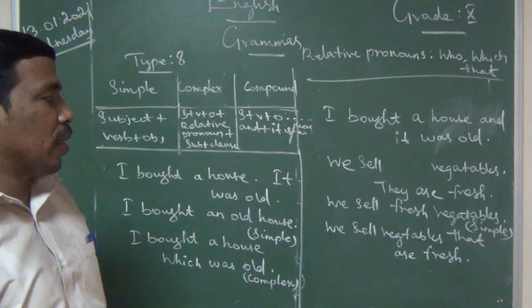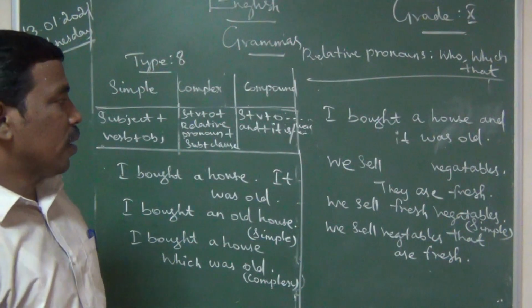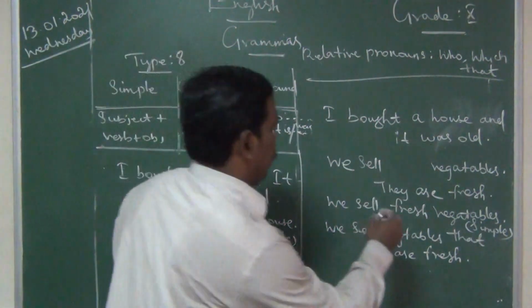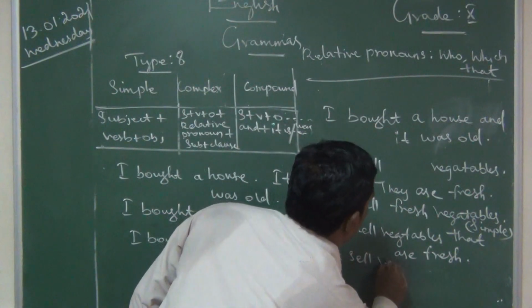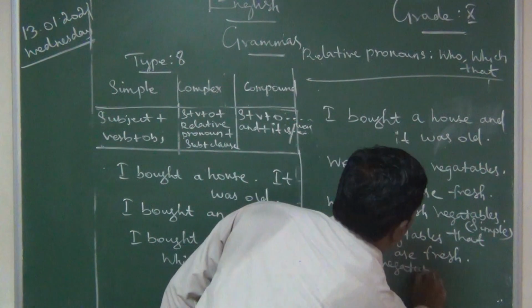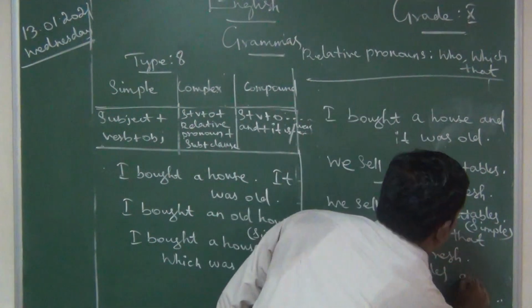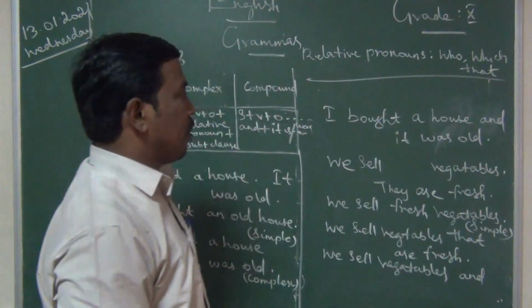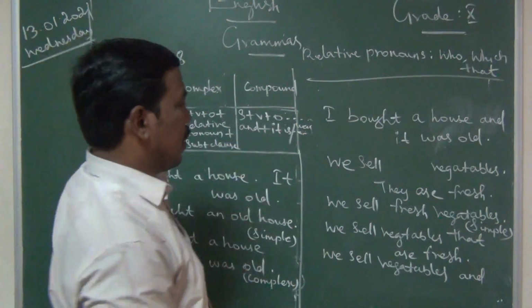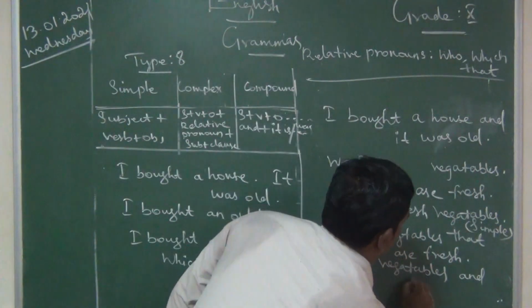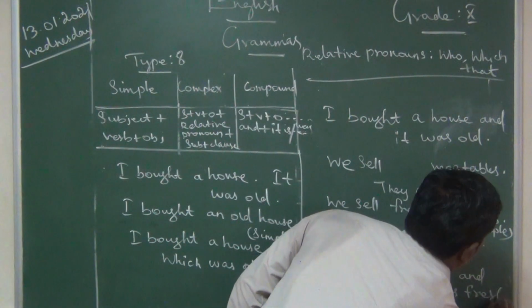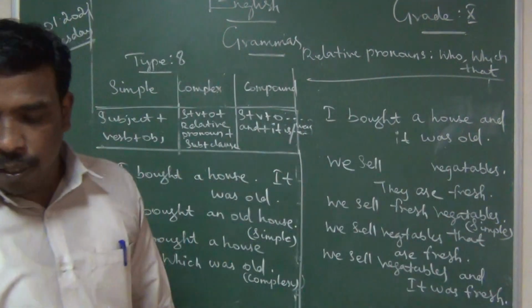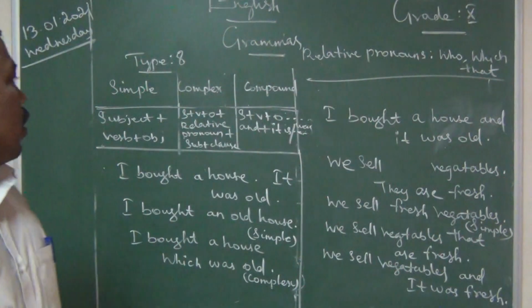Next one: we sell vegetables and they are fresh.